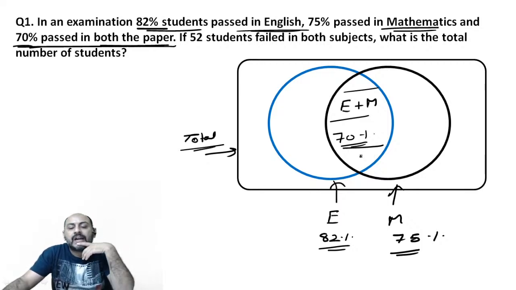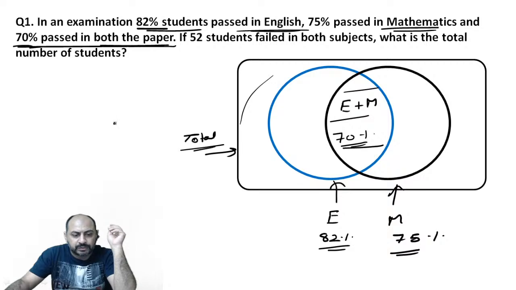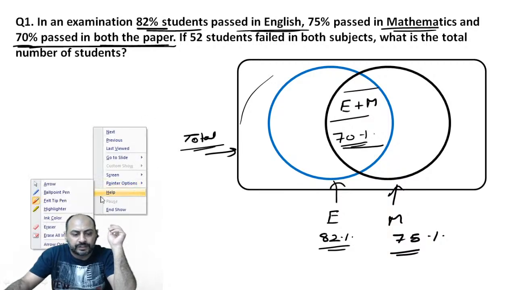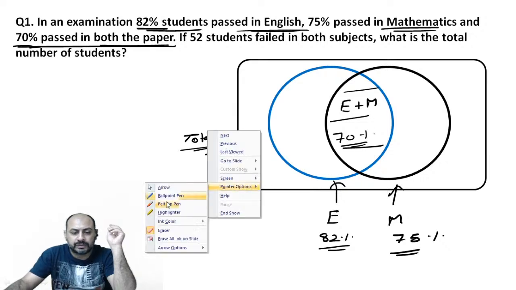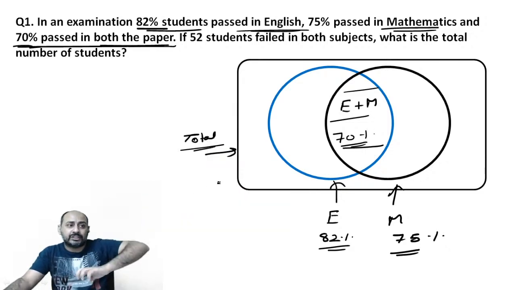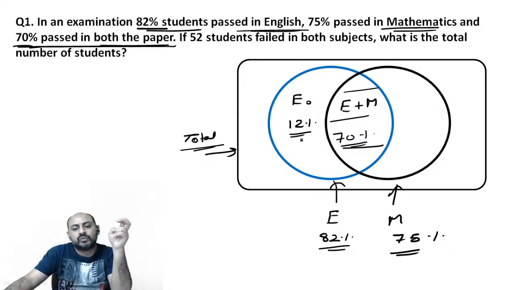So what do we understand from all this? Please try and understand, if 82 is the entire circle, of which 70% is this much, which is comprising of students who passed in English as well as maths, how much of it is remaining outside? 12%. Now this 12% is those number of students, or that percentage of students, who've passed in English alone.